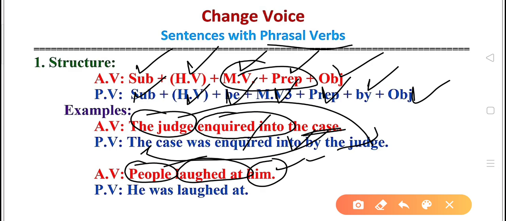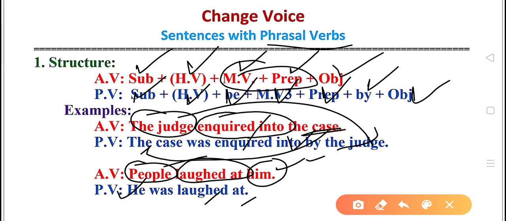We'll bring it forward, and it is in objective case. First we'll change him into subjective case, and then it becomes he. Laughed, again, is in simple past tense, so it becomes he was laughed at.